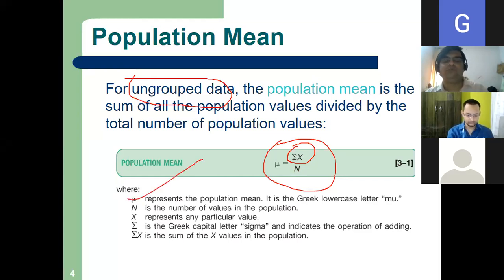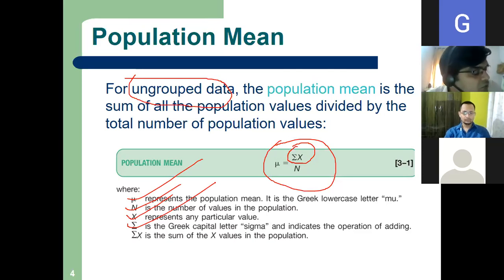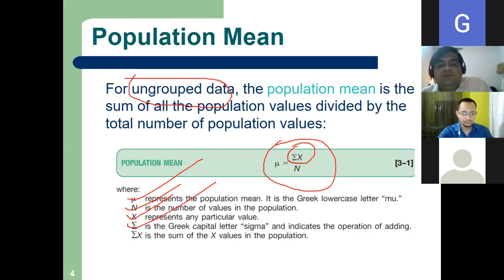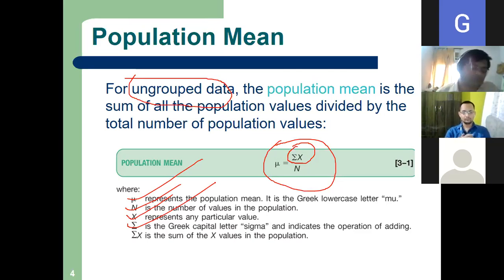So what is mu? Mu represents the population mean. N is the number of values in the population. Just like the example I gave you, there were 5 data points, so n is 5. X represents any particular value. Sigma, all of you note here, sigma is the symbol of summation, and sigma x means the sum of all the x values in the population. So that is the population mean.